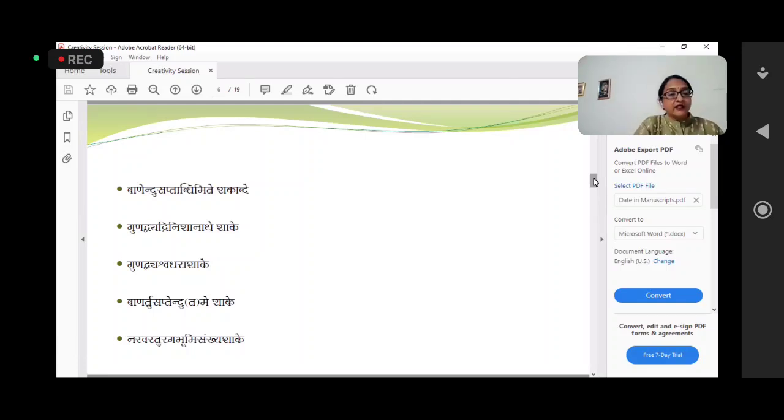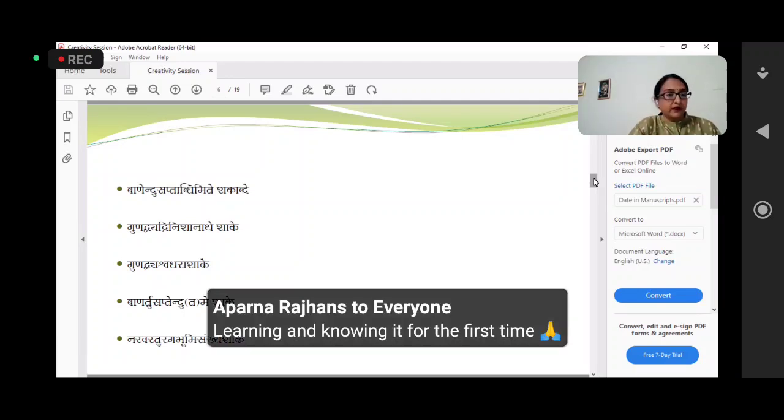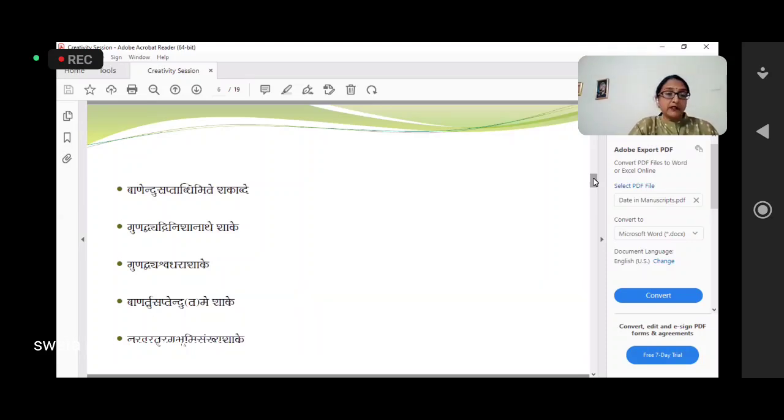Now the next one is Banartu Saptendu Me Shake. So here Ban, Ritu, Sapta and Indu. You have to understand these words. You have to separate the sandhi of the words, separate the samasa, and then decipher. So here Ban is 5, Ritu is 6, Sapta is 7, and Indu is 1.